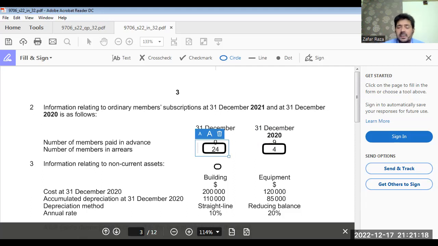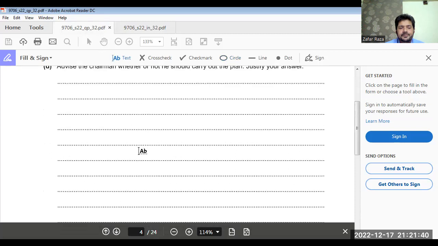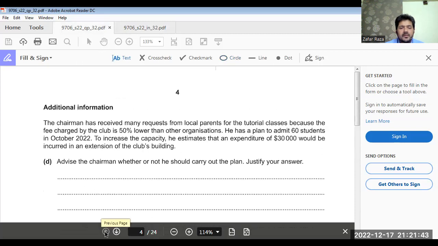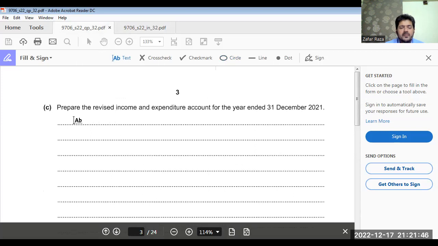Again, repeating the formula: subscription received, add prepaid at start, less prepaid at end, less accrued at start, add accrued at end. And you will get the actual amount of subscription the club has earned in the year. So we are going to report it here. Subscription, $49,100.